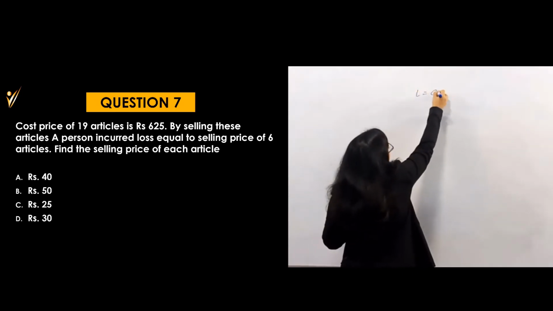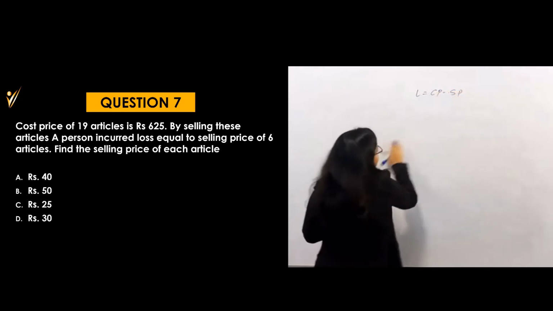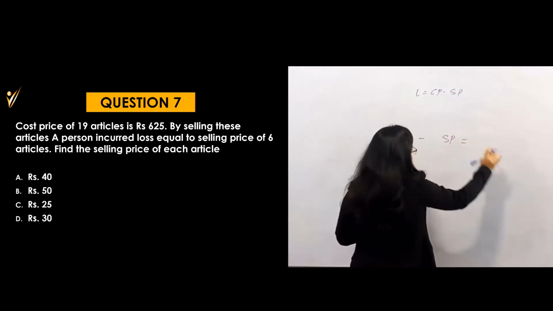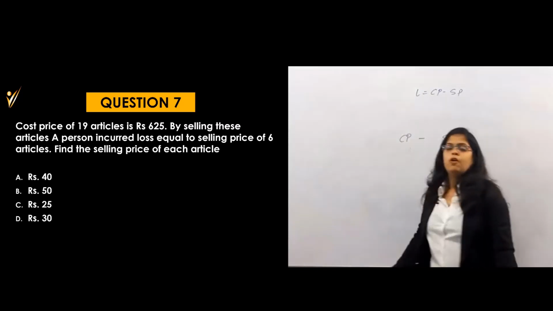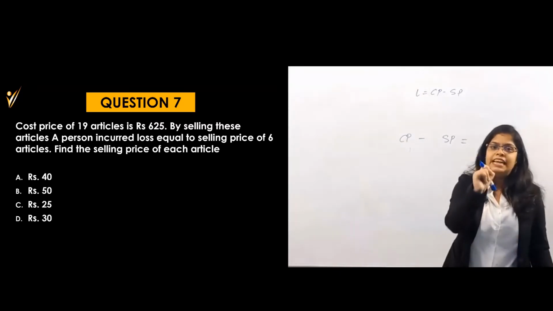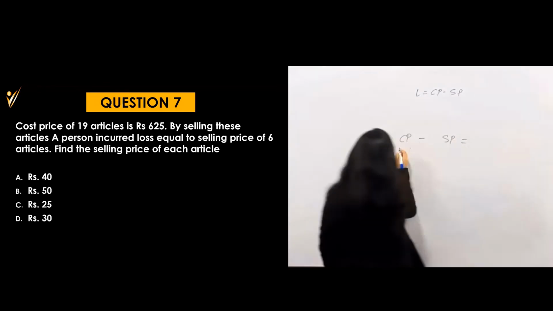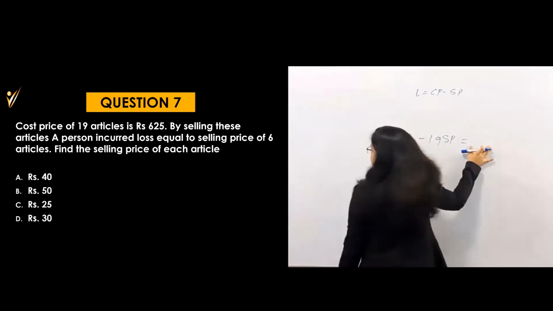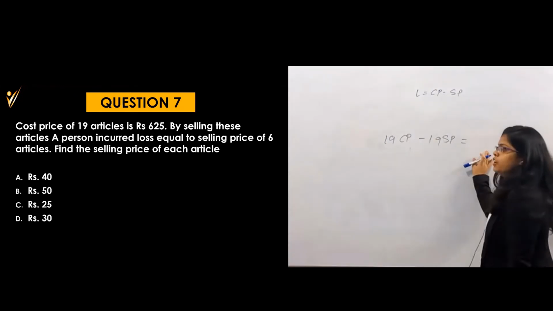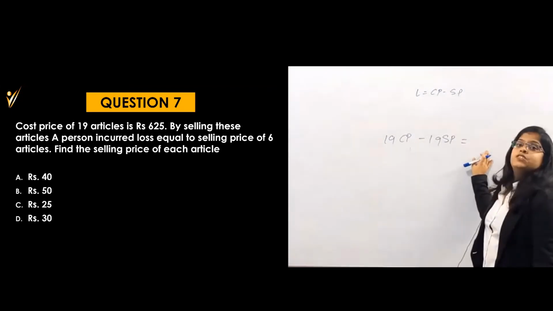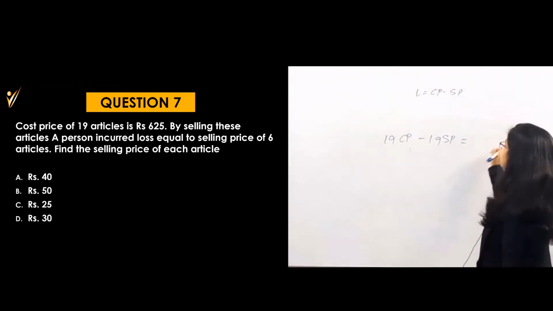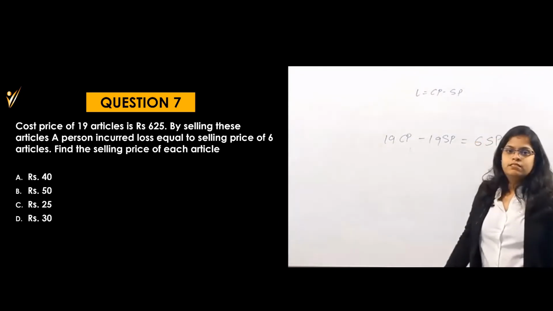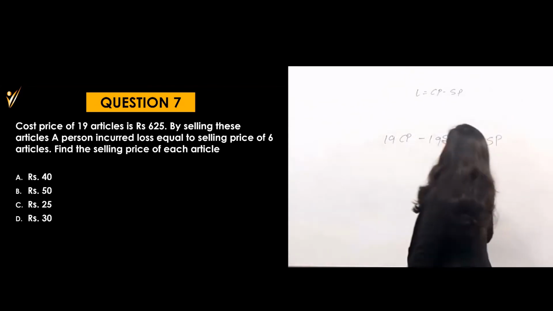Can I say here CP minus SP? So I can directly write down here CP minus SP is equal to whatever. And CP and SP of what? They are talking about the 19 articles. So I will write down here 19 CP minus 19 SP. And the loss is what? He incurred a loss equal to the selling price of 6 articles, that means SP of 6 articles. That's it. Now let's solve this one.